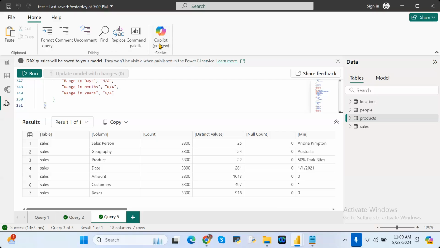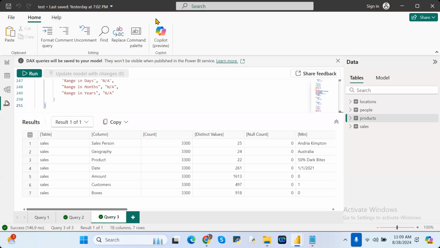This is an artificial intelligence option, but this option is not available for everyone, only for premium capacity license holders. For those people only, this Copilot option is available. Okay, premium capacity license is 37 lakhs per year. At organization level, only 1 or 2 persons maintain that one. Whenever you have the Copilot option, simply at a glance, you can create a report from the business data.